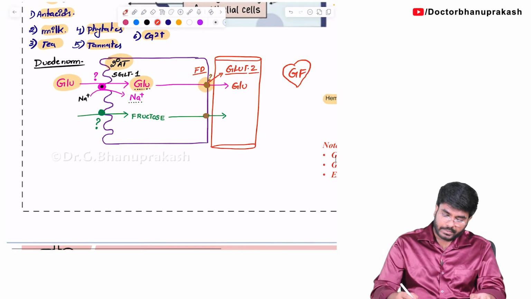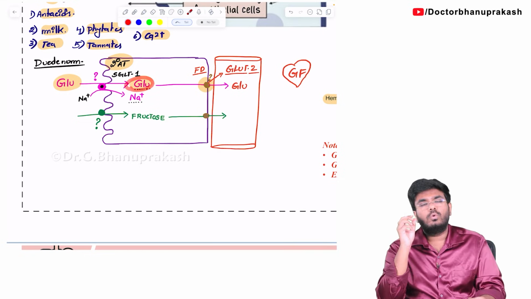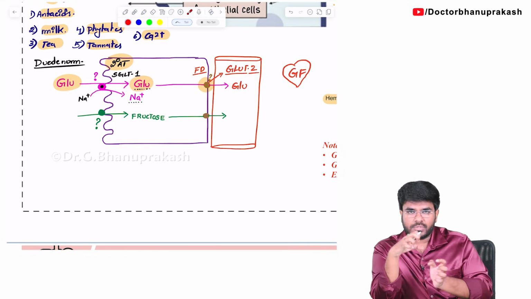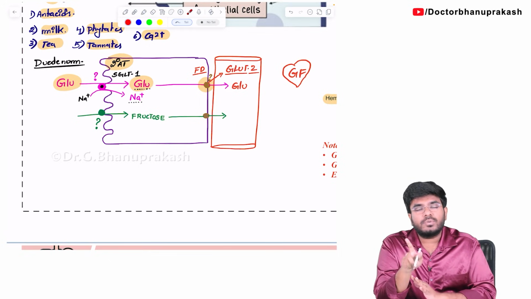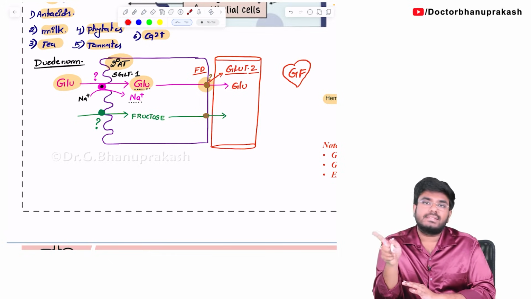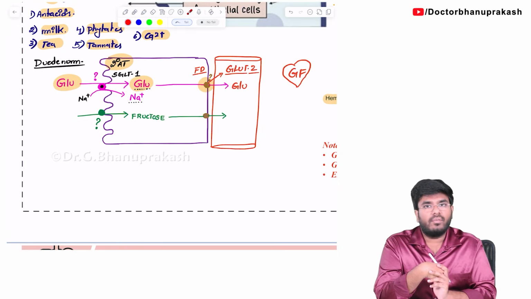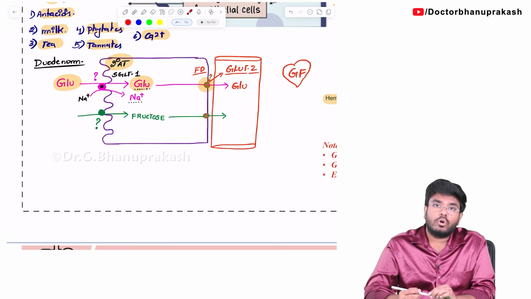So my dear students, tell me, the glucose absorption. First, absorption into the cell is an example of secondary active transport, always occurring along with sodium. And the glucose absorption into the blood is an example of facilitated diffusion with the help of GLUT2. Done. How is the question going to show up in your exam?